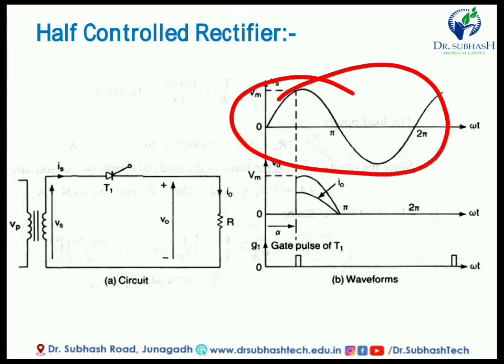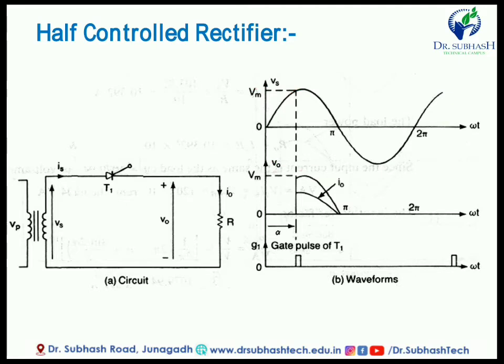Here this one is AC, and we have to convert it to a DC supply, because the fundamental part of a rectifier is that it is used to convert alternating current to direct current. So only the positive portion is converted, so it is known as half controlled.